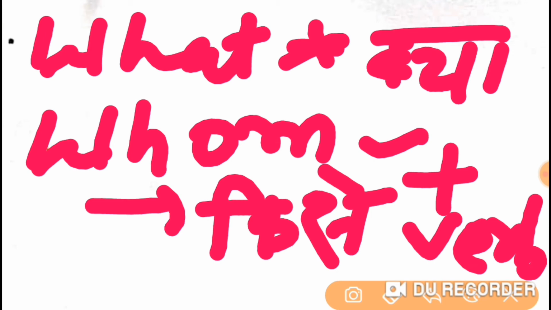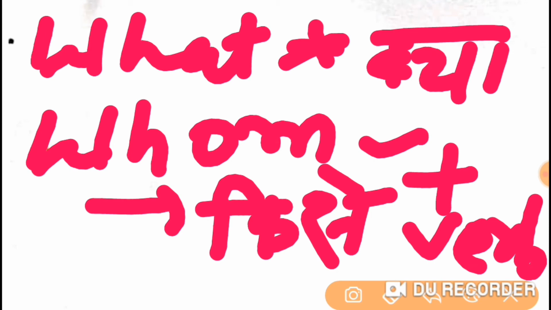And if there is no object in the sentence, that sentence can't be changed into passive voice. If there is an object, you have to choose that object and make it the subject of the passive voice. So I hope you have got it.